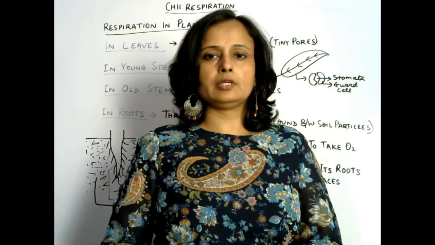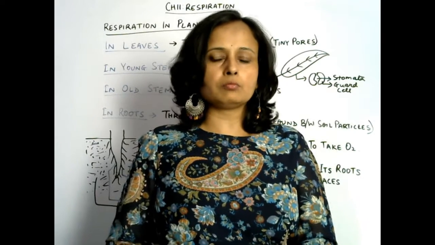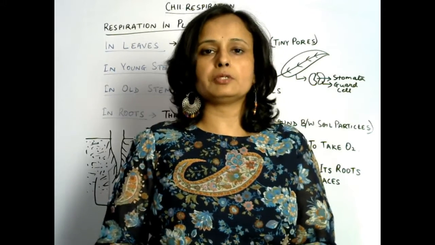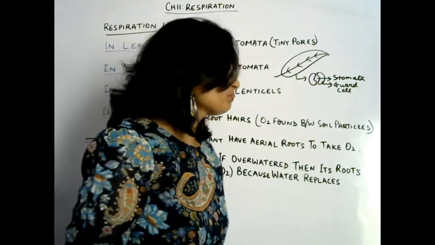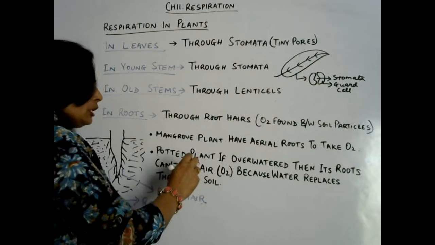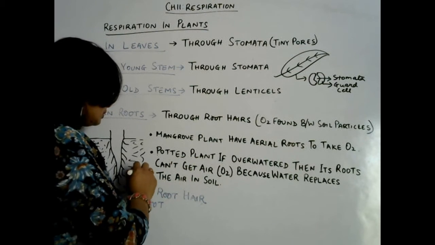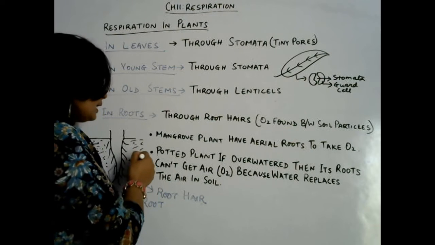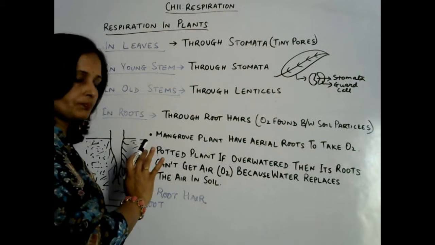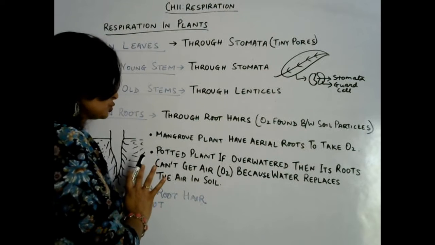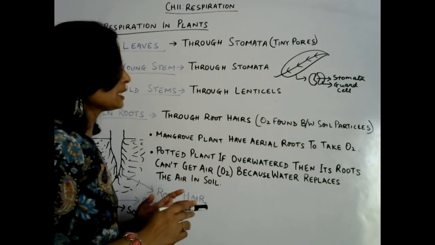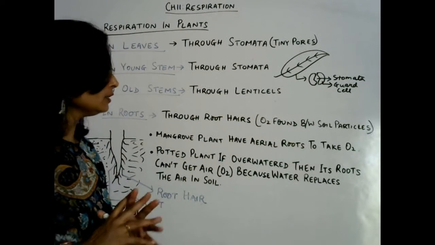Basically it is found either absorbed by soil, or in between the particles, in the gaps. Okay. So from soil only root hairs absorb air, and that air can be transported to all parts of root. Okay. So this is how exchange of gases takes place in roots.